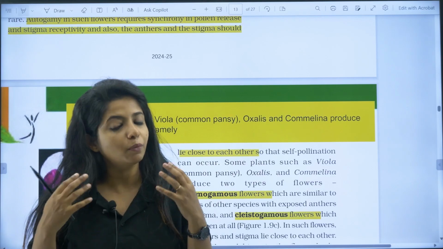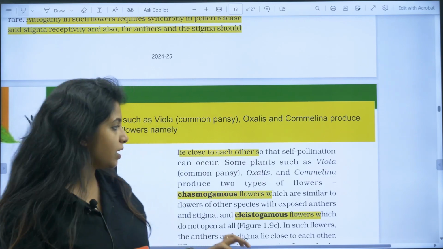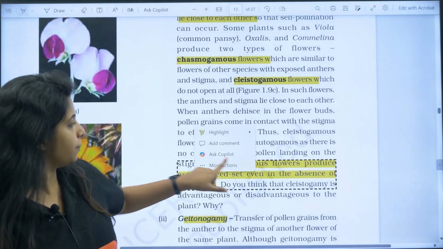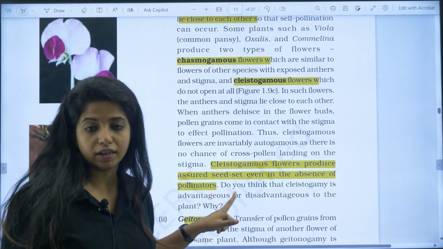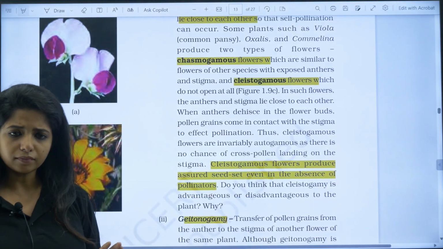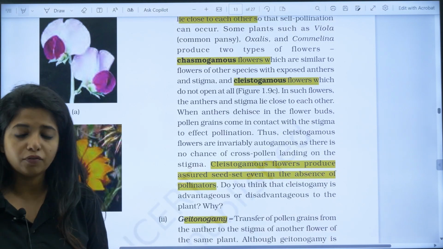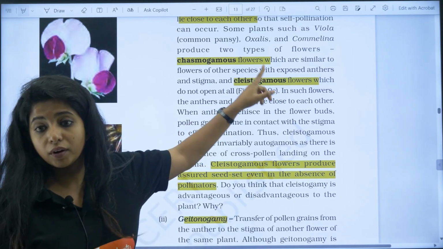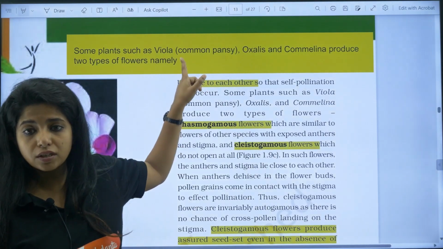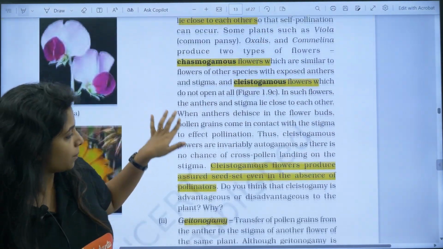Fertilization will happen, seed formation will be taking place. So we say in cleistogamous flowers, you produce assured seed set even in the absence of pollinators, even if pollinators are not there. Okay, because it's closed. Why is there a need for pollinators? You will get assured seed set. What type of flowers? Cleistogamous. What are the examples? Which plants have this? Viola, Oxalis, Commelina, etc.